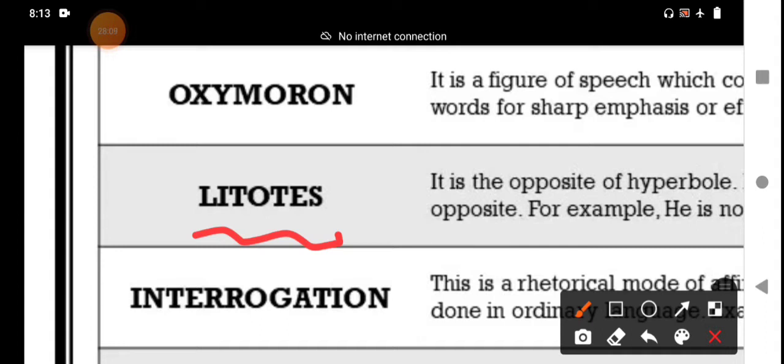Another example: "Ireland is no ordinary country." It is a litotes statement, a figurative language. Generally, the common sentence is "Ireland is a special country." The litotes statement uses a double negative: Ireland is no ordinary country. What is the meaning? Ireland is a special country. Ordinary is opposite to special.